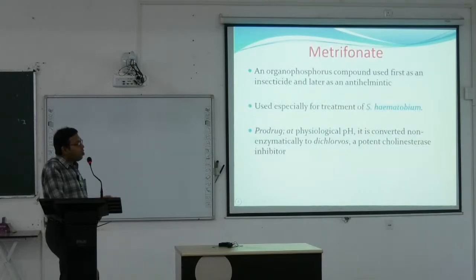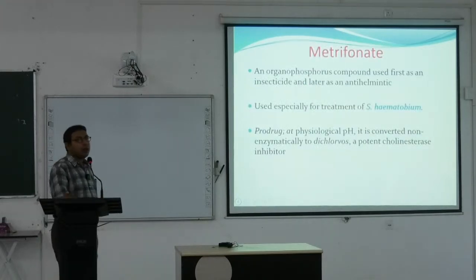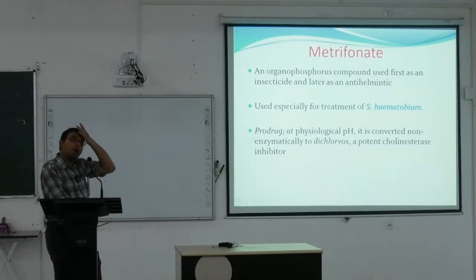The same thing, metrifonate. Metrifonate is basically an organophosphorus drug. You have read organophosphorus in the anticholinesterases. So this is another organophosphorus compound which was used first as an insecticide and later as an anthelmintic.